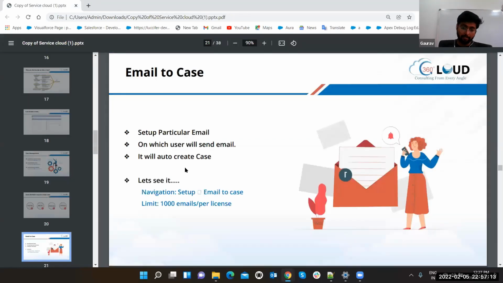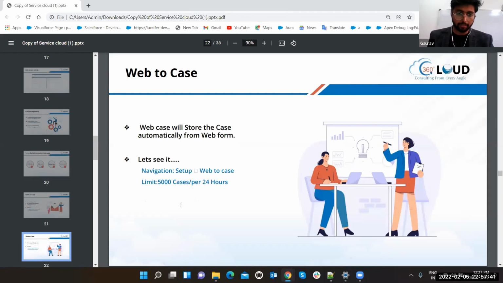Another feature, and yes, before another feature, there is a limitation, guys. I'm having 2 licenses, so that means 2000 emails per day. Suppose you're having 1 license, so 1000 emails per day. That is the limit of email to case. So with the help of this, you can calculate how many emails you can get, and according to this, you can buy your license. Yes, you have to buy your license, and a license doesn't only limit emails. A license also has a lot of limits, and this is one of the limits. Okay, let's move to the next slide.